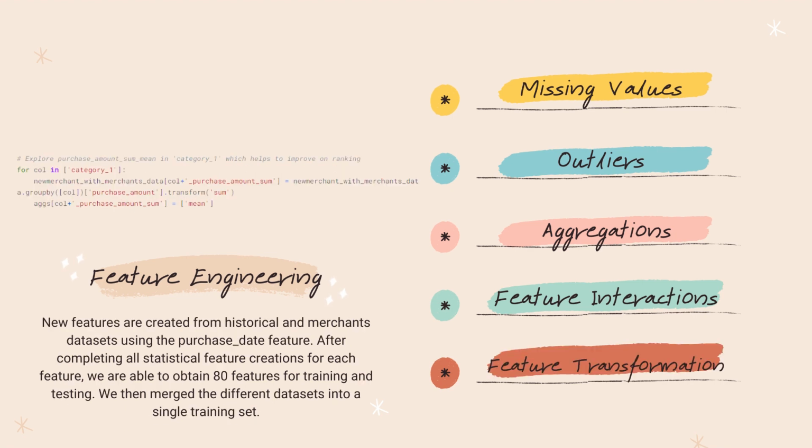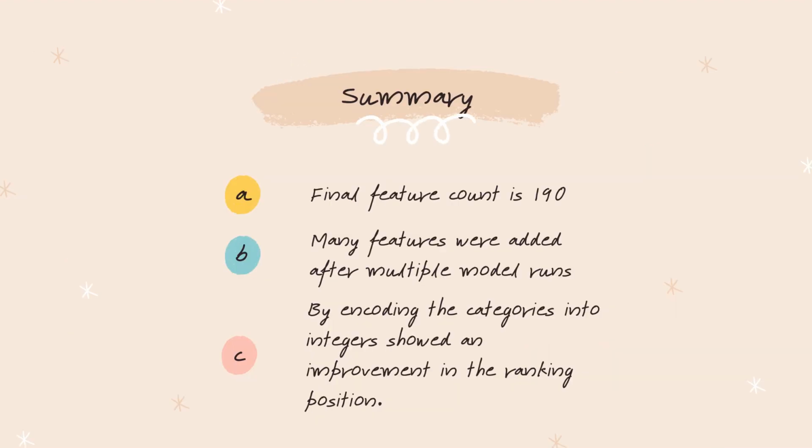Lastly, feature transformation was also employed on the historical and new merchant datasets with the purchase date feature. A new set of 80 features were created and we merged the different datasets into a single training set. From feature engineering, we now have a total of 190 features. These features were added progressively after running many models.